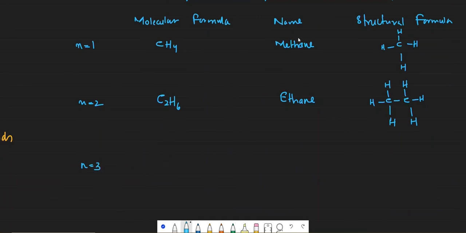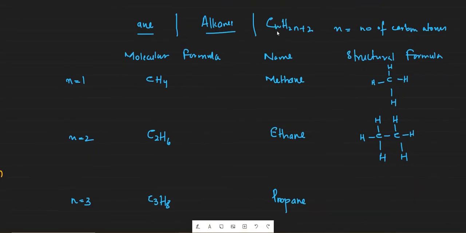If n is equal to 3, it would be C3H8. It would be called propane. How is it C3H8? You plug in n is equal to 3, C3, H 2 times 3 is 6 plus 2, 8. If you see, the number of hydrogens is twice the number of carbon atoms plus 2.